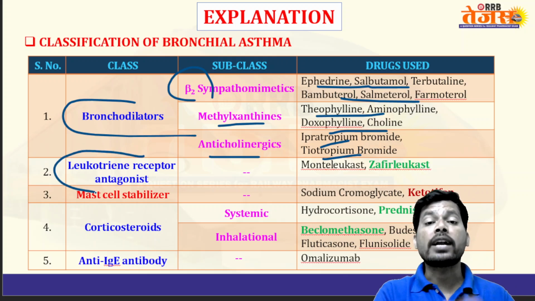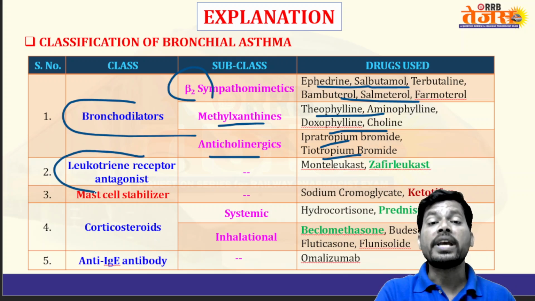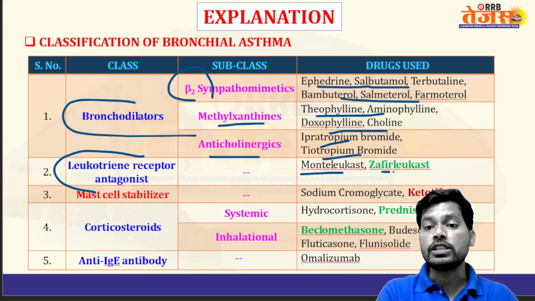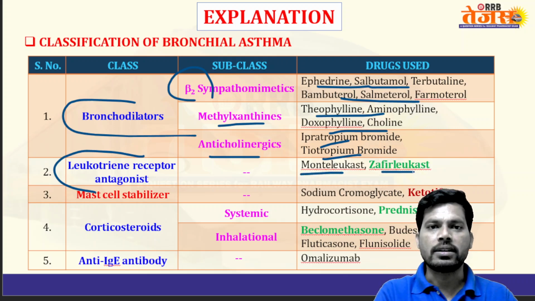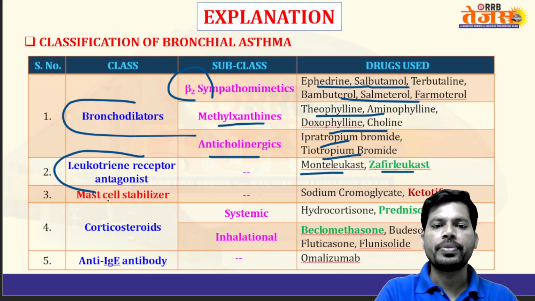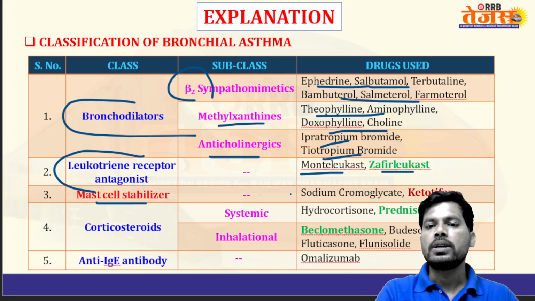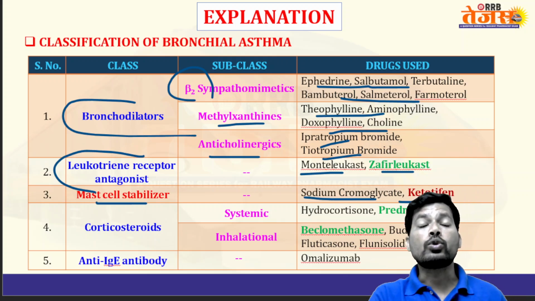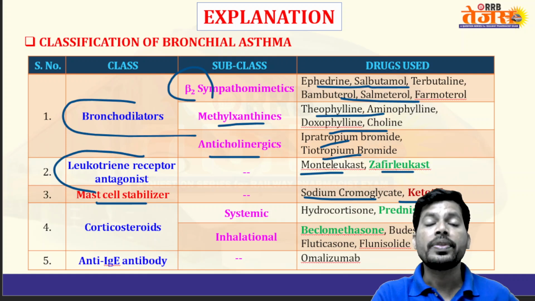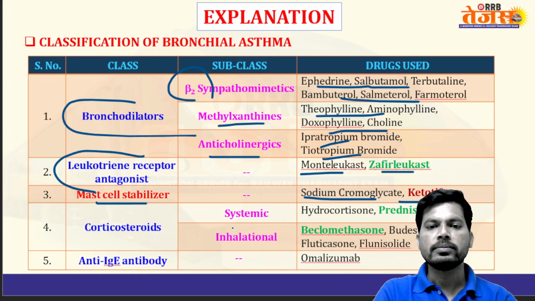Excess activation of leukotrienes may increase inflammatory asthma. Drugs like montelukast, zafirlukast, pranlukast. These are cysteinyl leukotriene receptor antagonists. And mast cell stabilizers, drugs like sodium cromoglycate, ketotifen. These are the two examples of drugs. They stabilize the mast cells.